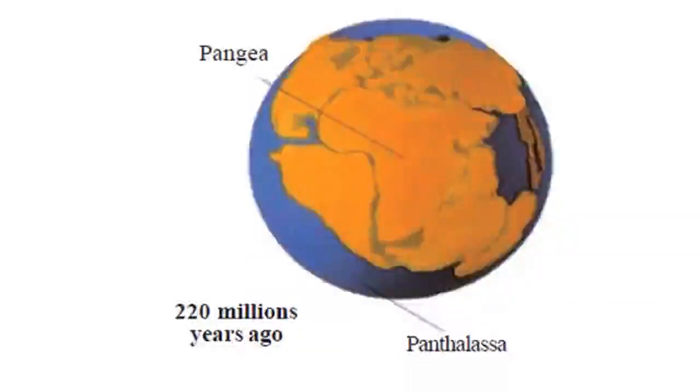So this is according to the continental drift theory. This is the Pangaea, and you can see the blue-colored water body, which we call the Panthalassa. The Tethys Sea is a part of the Panthalassa.